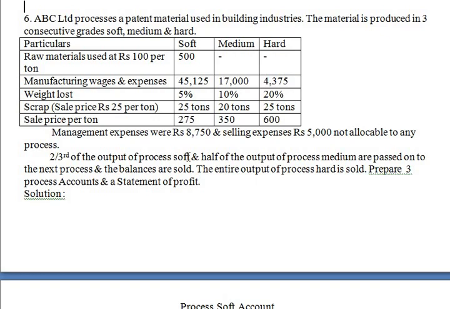Two-thirds of the output of process soft and half of the output of process medium are passed on to the next processes and the balance are sold. The entire output of process hard is sold. Prepare three process accounts and a statement of profit. Okay, so here we are going to learn a new thing, the statement of profit.